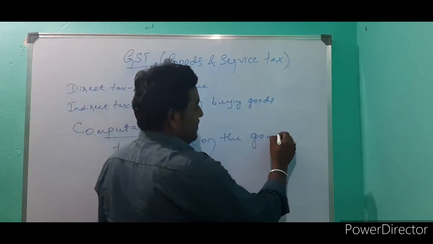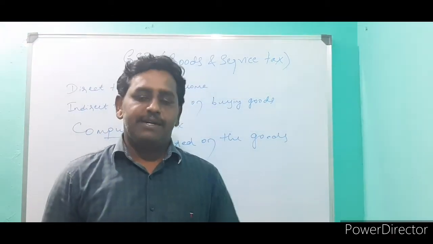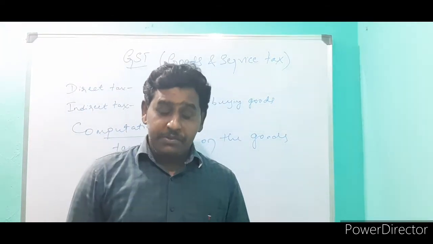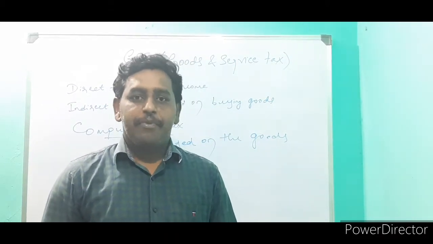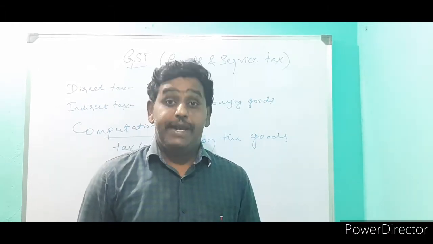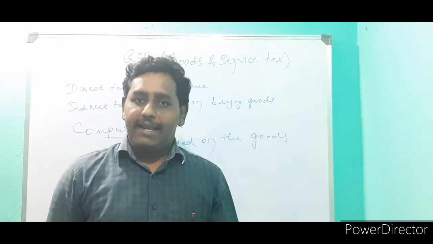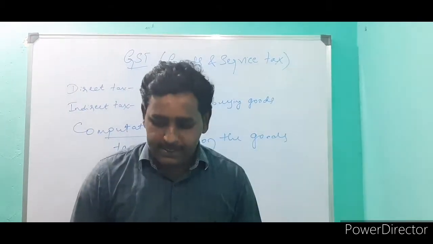Different types of goods have different taxes. For example, if you purchase any grocery item, there is less tax. If you buy gold, diamond or any luxury items, the tax is high. Based on the goods, they compute the tax.